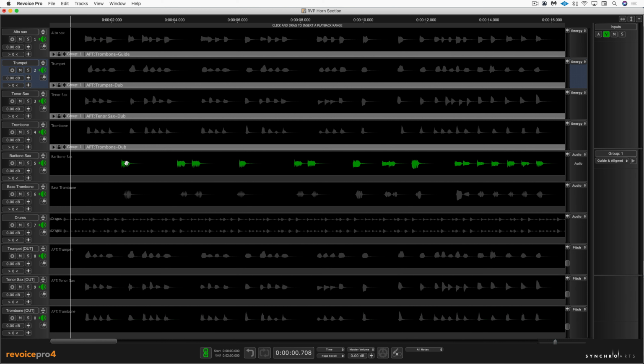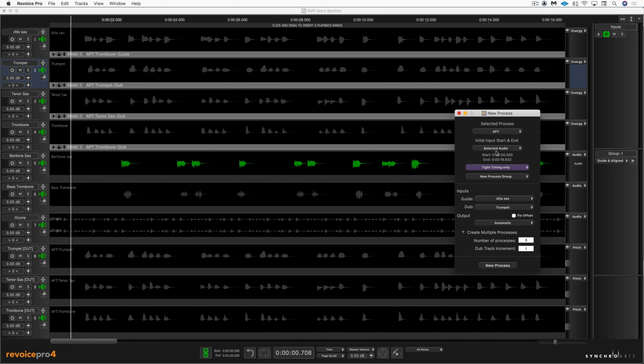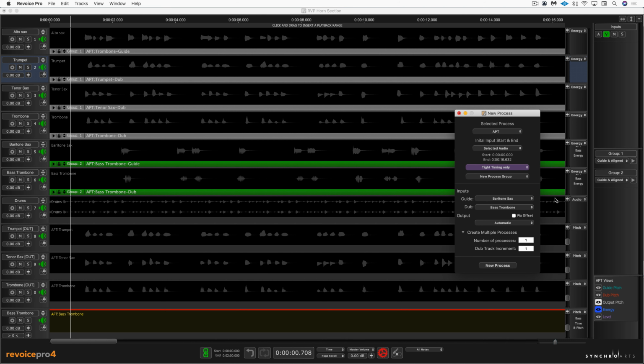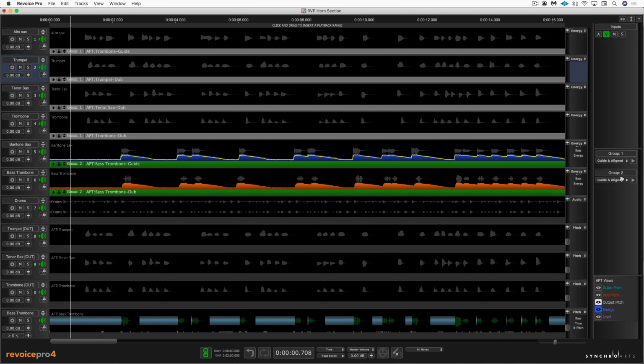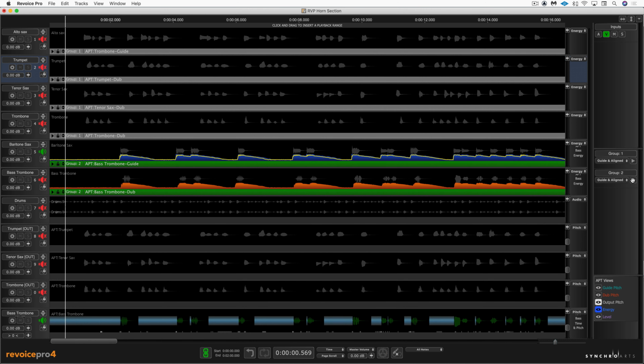I'm going to select the baritone sax, hit B to bring up the control panel again, selected audio, tight timing only, new process group, it'll be for just these two, and here I only need the one process since I'm only affecting the bass trombone as the dub track. So let's select baritone sax and then bass trombone as the dub, and press new. And now I'll get a new bass trombone track generated, and we have a new process group. Let's hear those.